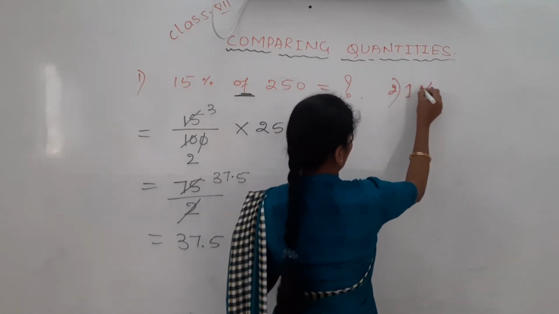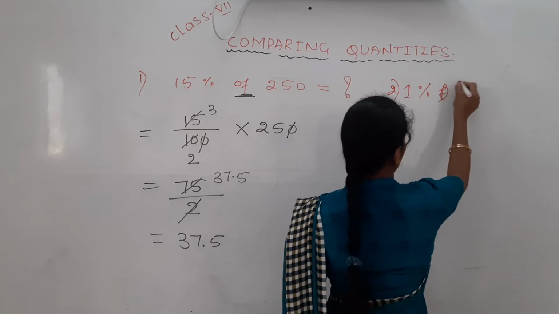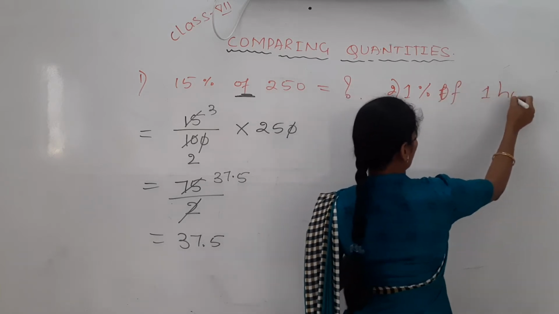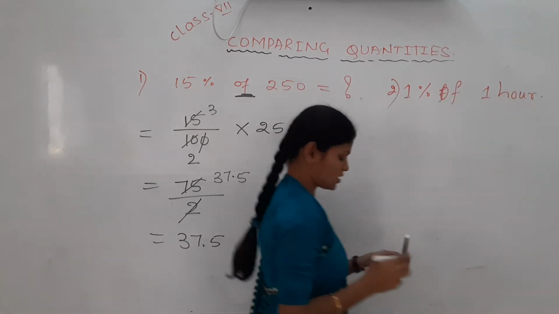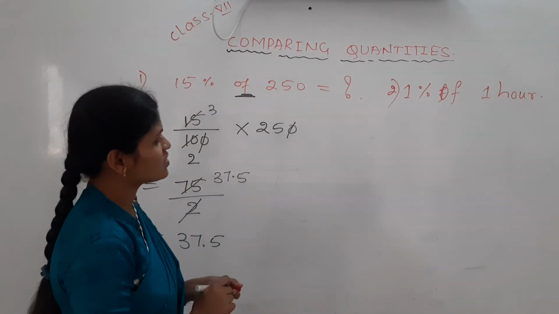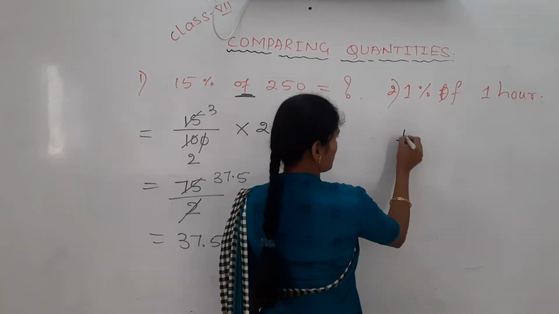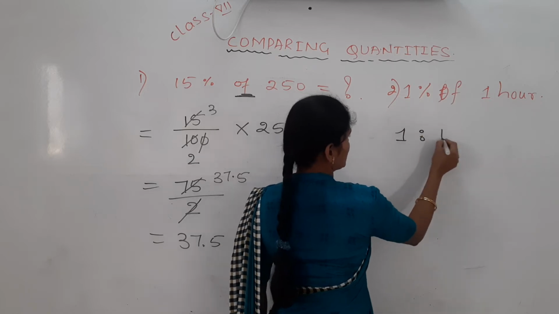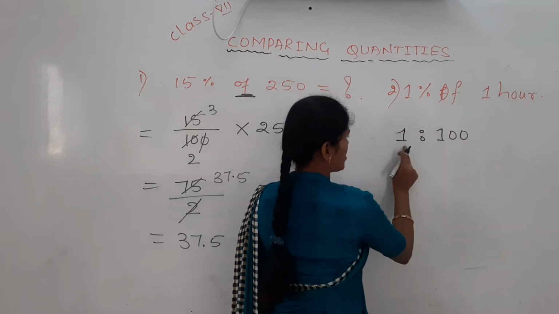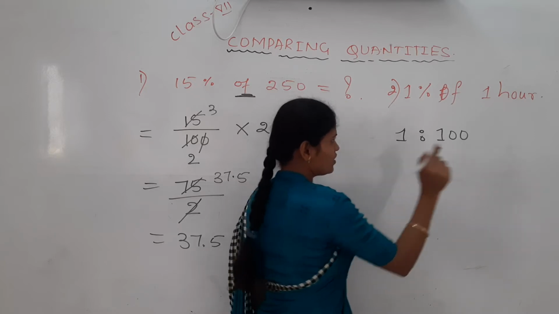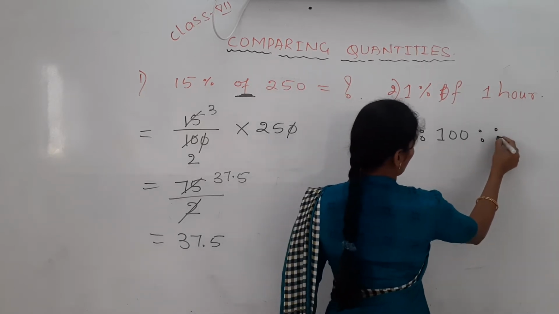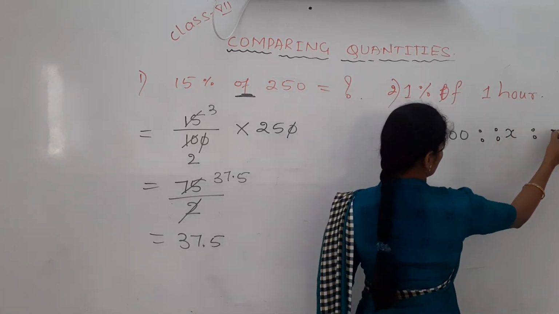1% of 1 hour. Take here 1% of 1 hour. 1% means 1 for each 100. Then what for each hour?